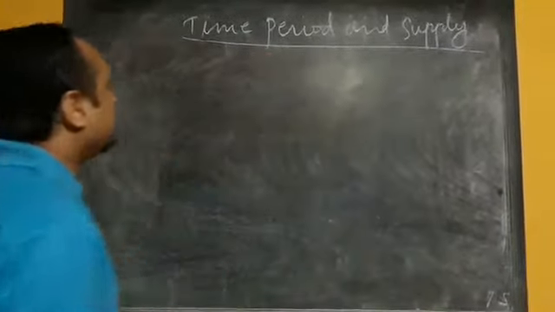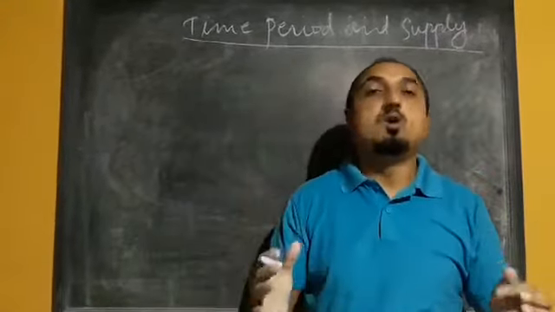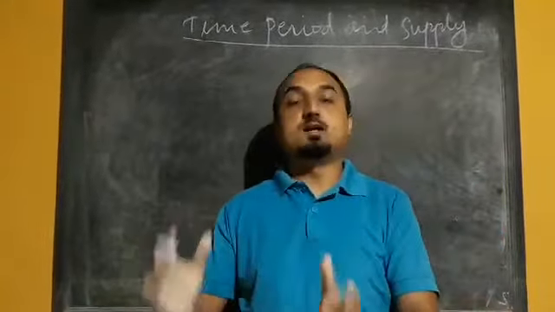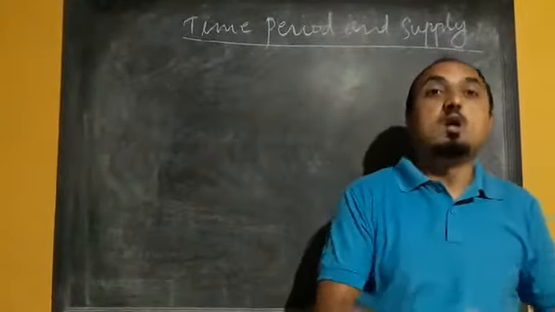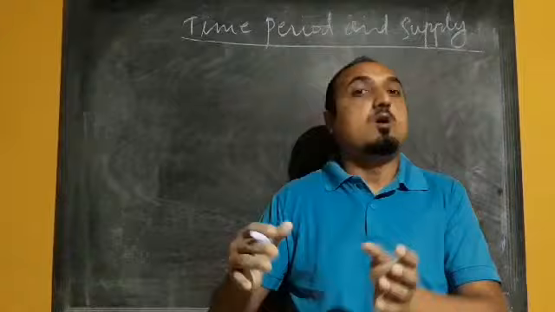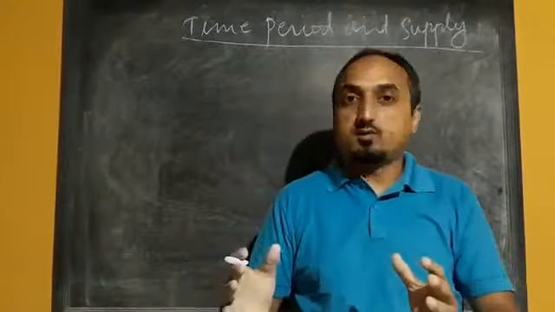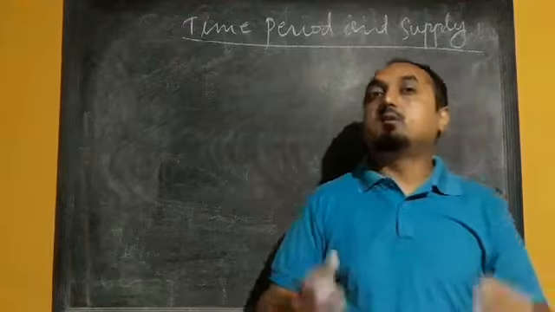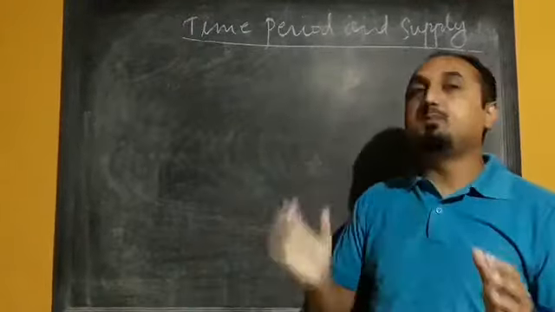Next topic we have is time period and supply. Time period and supply means how supply of commodity is related with respect to time. What happens in the short run, what happens in the long run, whether the supply of commodity will increase or decrease. So that we are going to discuss in this time period and supply.